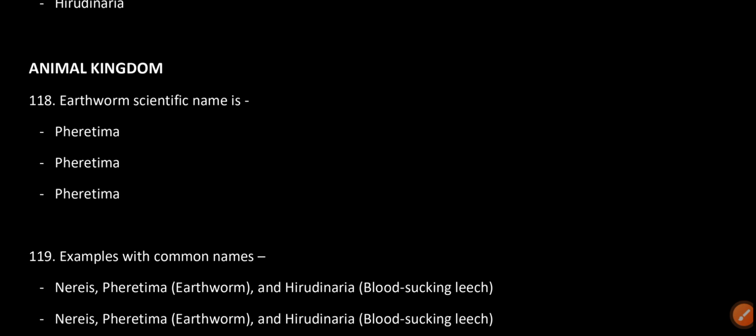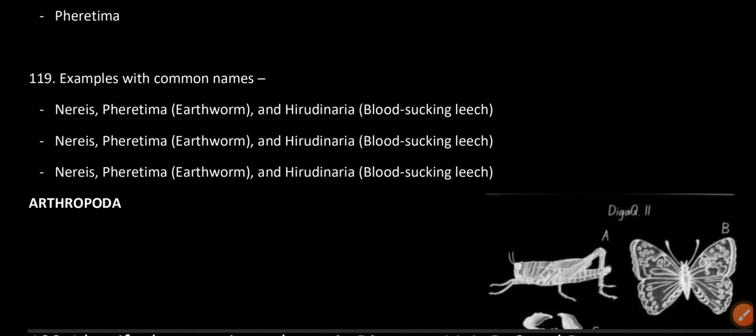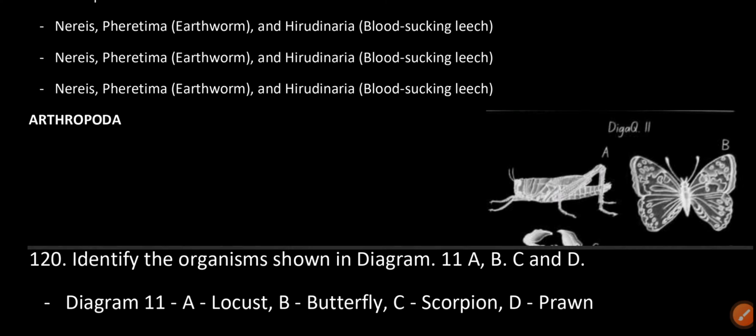Earthworm's scientific name is Pheretima. Examples with common names: Nereis; Pheretima, earthworm; and Hirudinaria, blood sucking leech.